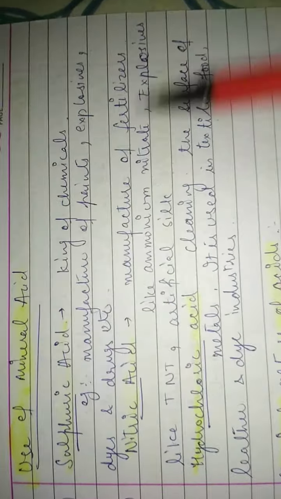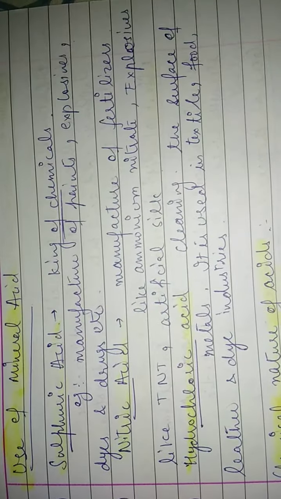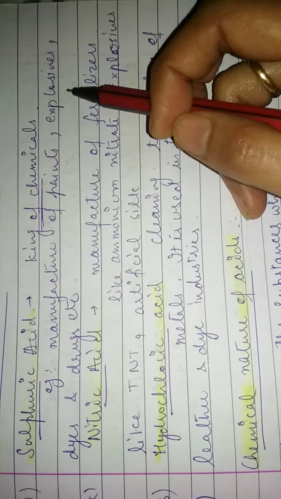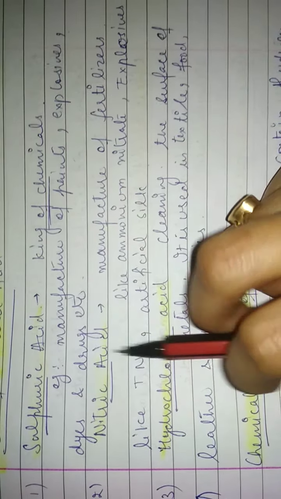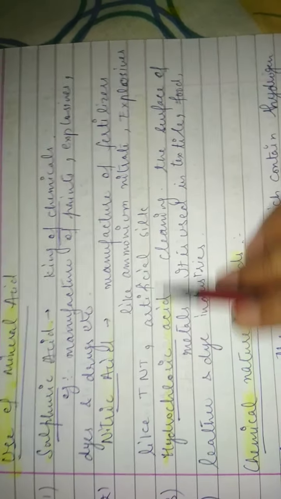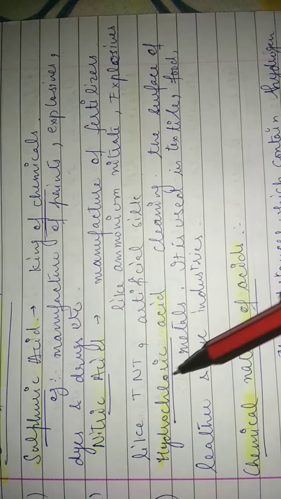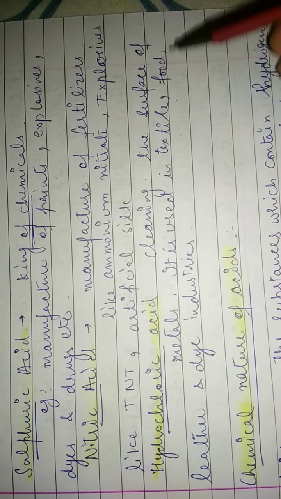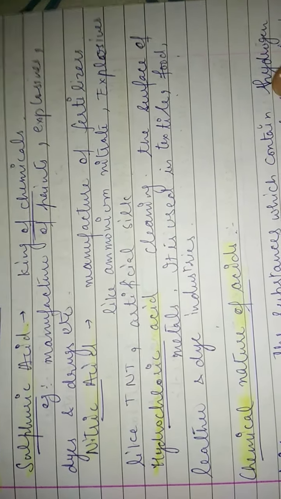So what are the main uses of the mineral acids? First, the use of sulfuric acid. Sulfuric acid is known as the king of chemicals. For example, it is used in manufacturing paints, explosives, dyes and drugs, etc. Second is nitric acid. Nitric acid helps in the manufacturing of fertilizers like ammonium nitrate, explosives like TNT, artificial silk, etc. Third one is hydrochloric acid. It is used for cleaning the surface of metals. It is used in textile, food, leather and dye industries.